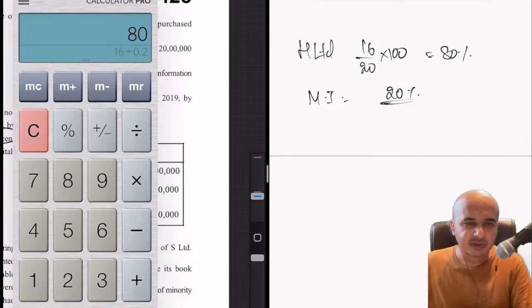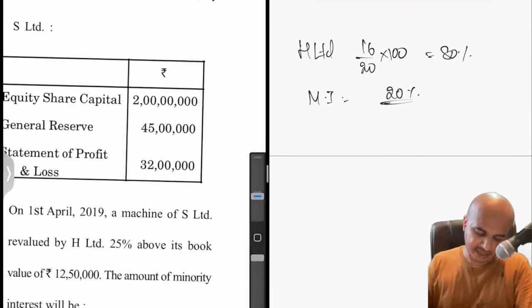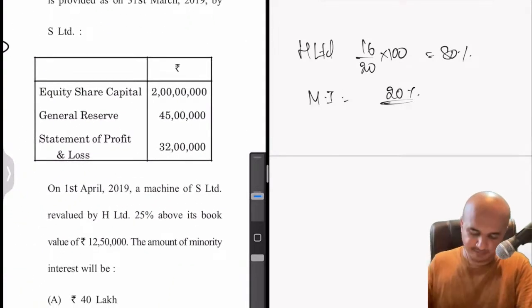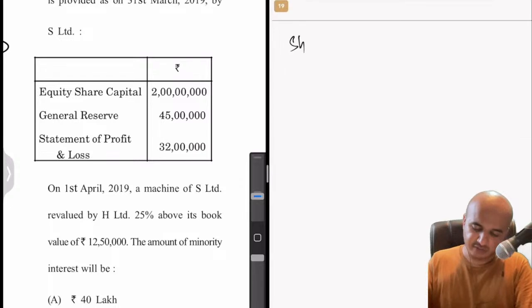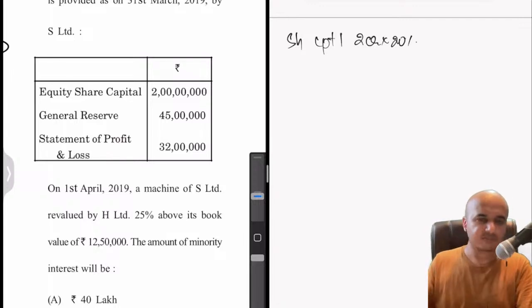Fine, minority interest 20%, that we know now. So the rest, we have to calculate 20% of whatever is available to them. Starting with share capital, 2 crores into 20%, because that is their share in everything. So 2 crores into 20% will be 40 lakhs.